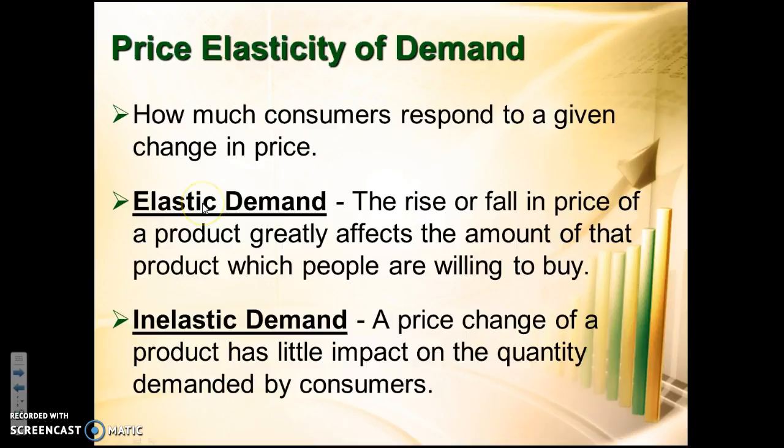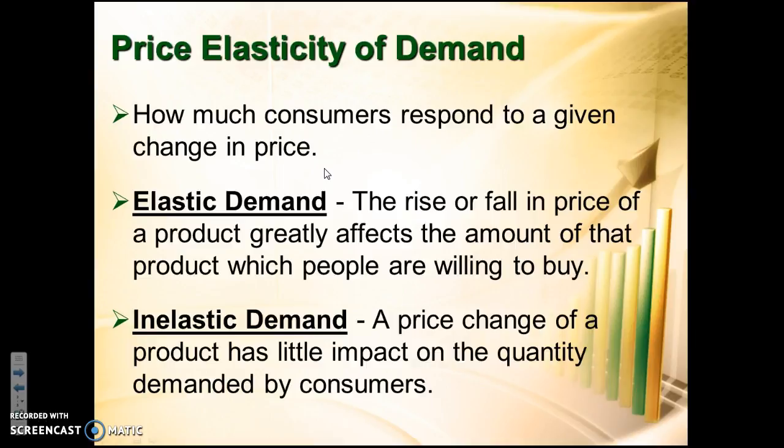So we talk about elastic demand. These are things that honestly you could probably live without. A lot of times we have elastic demand for stuff that has a lot of substitutes. So maybe you could think of a particular brand of water, maybe Aquafina. Your demand for Aquafina is usually going to be a little more elastic because there's a lot of substitutes.